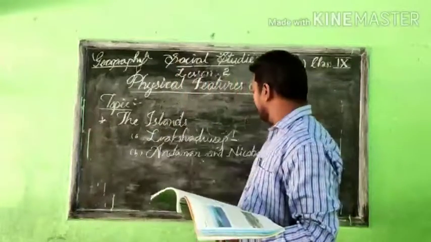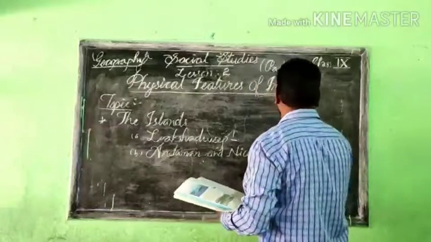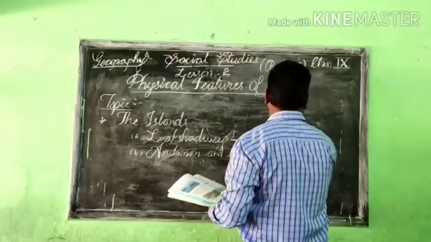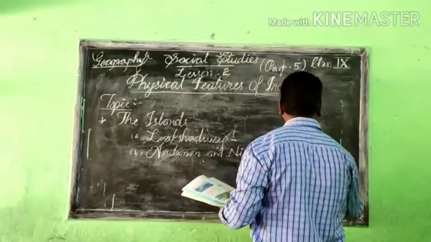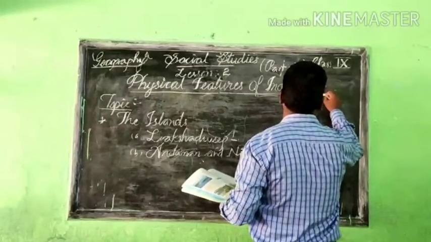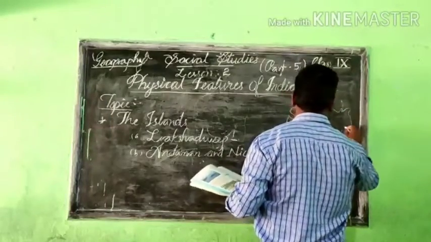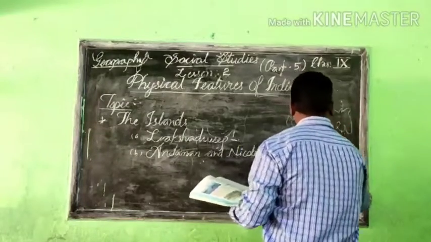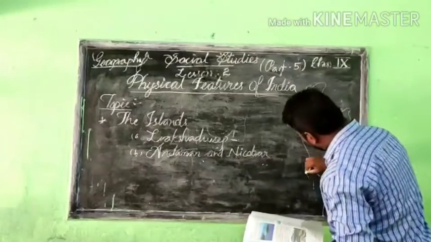You know that the Lakshadweep Islands are there. I will give the explanation. Okay, here we can see Lakshadweep.